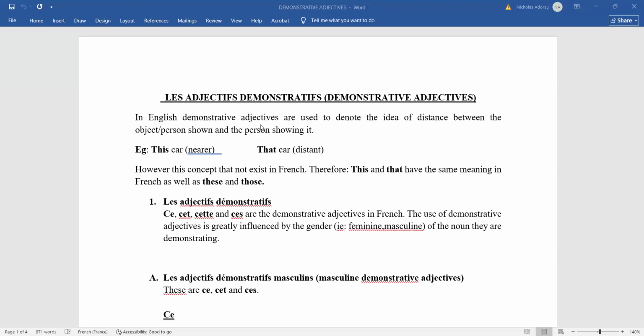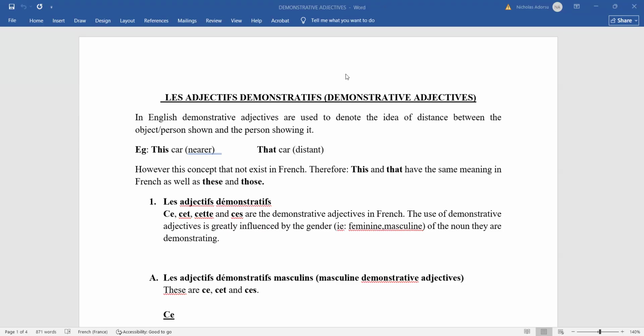Let me check the demonstrative adjectives. So, the screen is off. All right. So, vous voyez l'écran maintenant? Can you see the screen now?